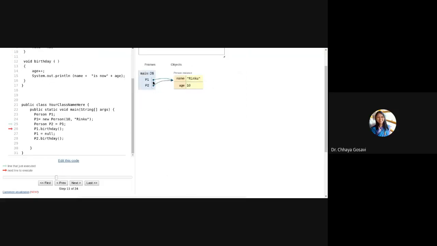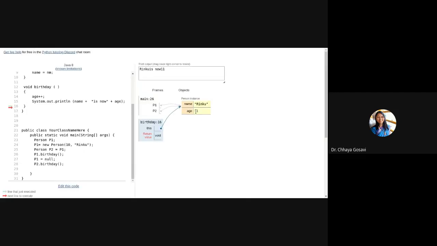So P1 and P2 are pointing to this memory location which has name Rinku and age 10. There are two different names for that person Rinku. Now the first object P1 is calling the birthday method, in which we are incrementing the age. So this age will get incremented to 11 and it will display the message Rinku is now 11. But the age is modified, and that is a common variable between P1 and P2, pointing to that memory location.